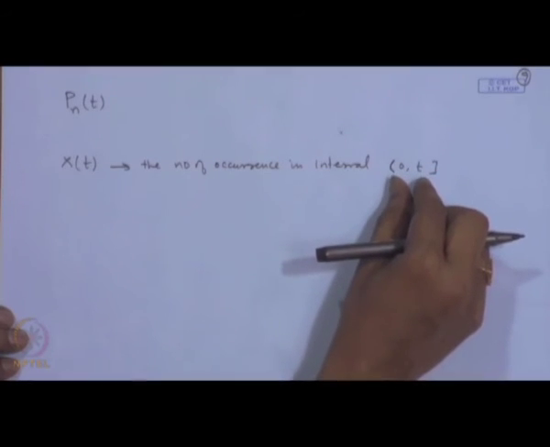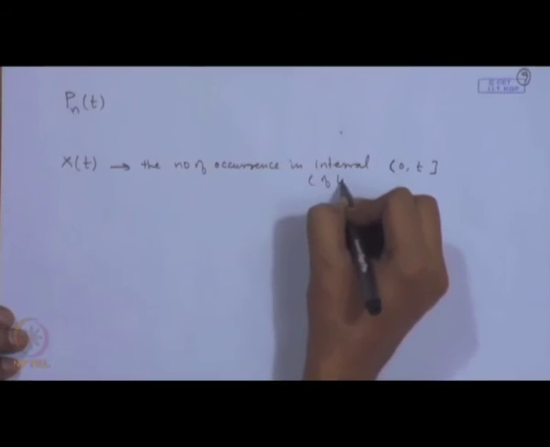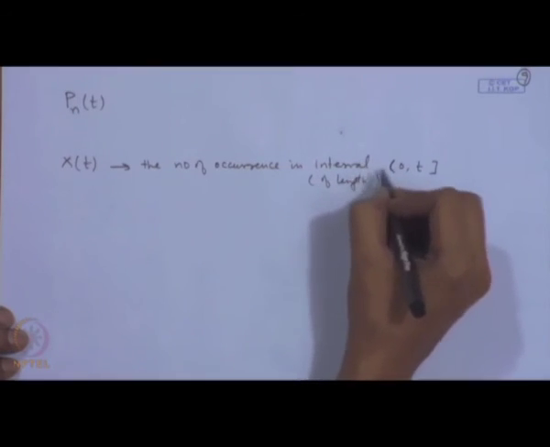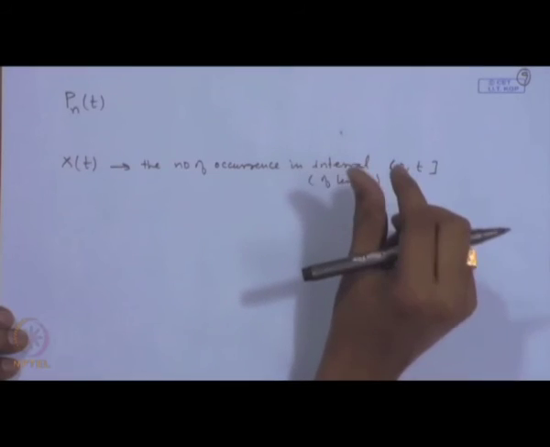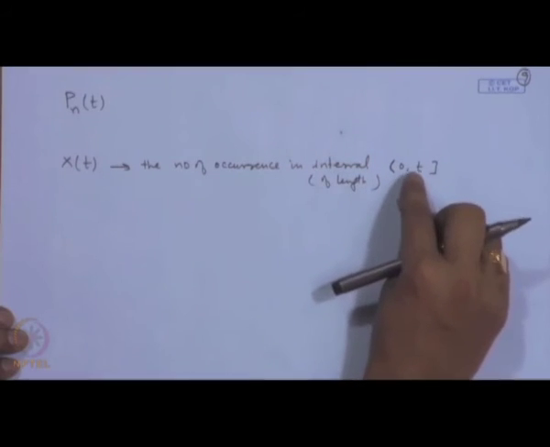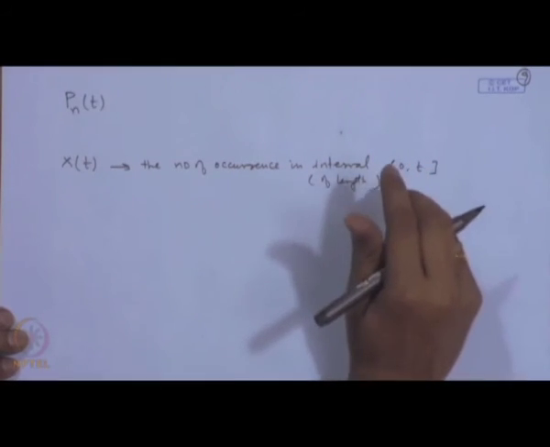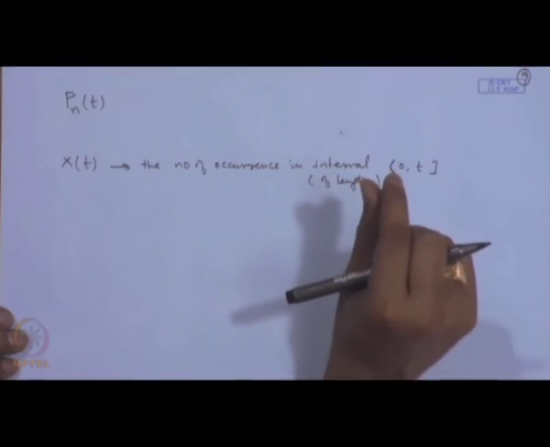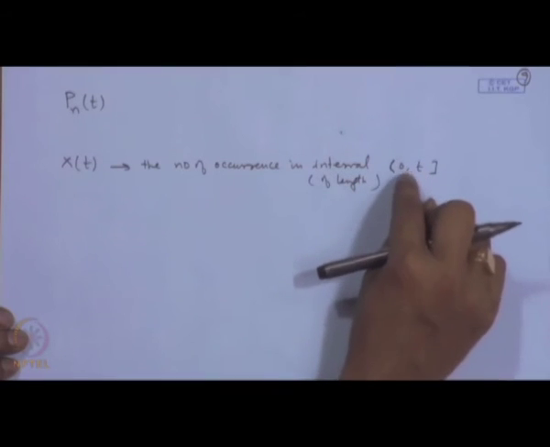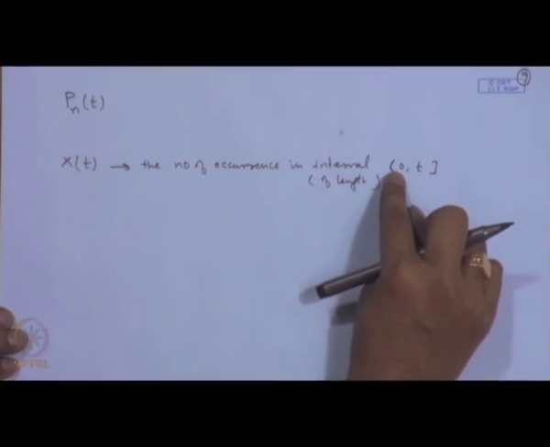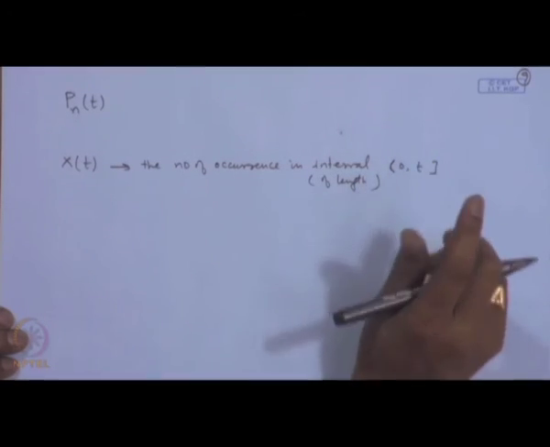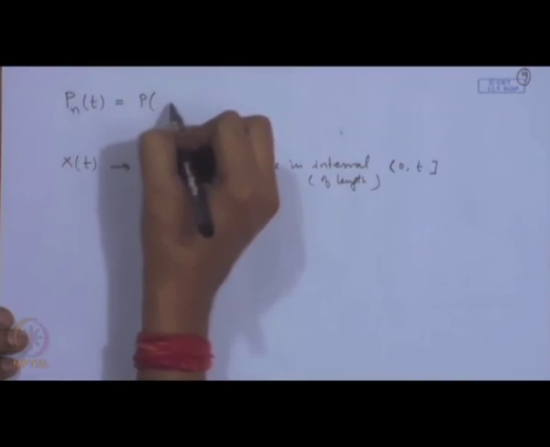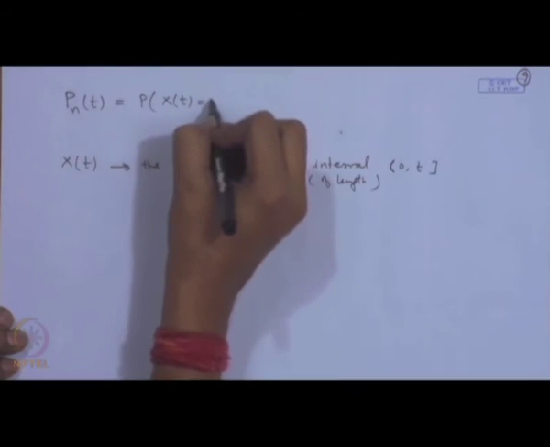So, this means an interval of length t. If we are making the assumption of stationarity, that is the independent intervals, then (0, t] is the same as (a, a+t], or from any point if I am starting and considering the length t, then it is the same. So, we can consider without loss of generality (0, t]. Then we use the notation P_n(t), that is the probability that X(t) is equal to n.